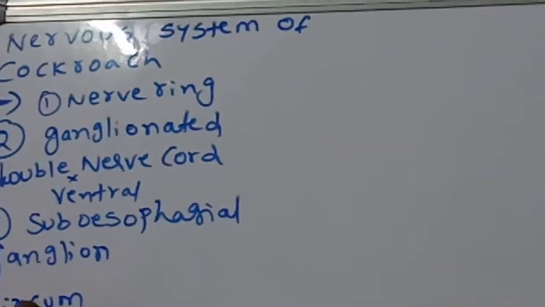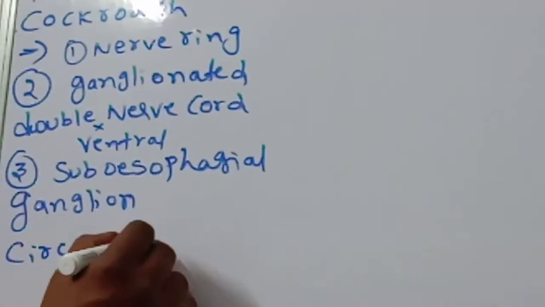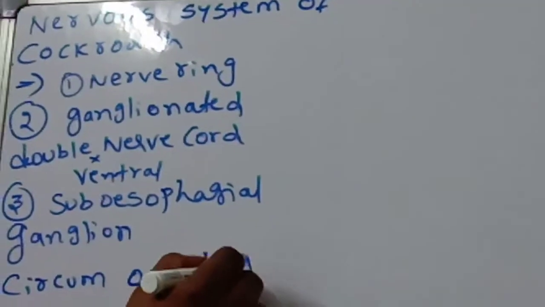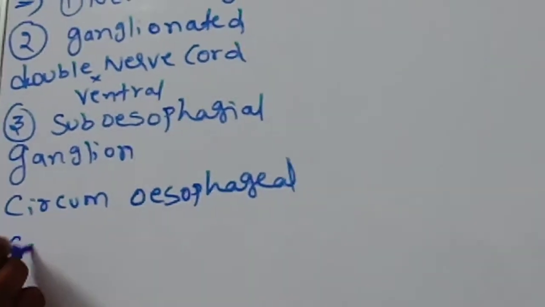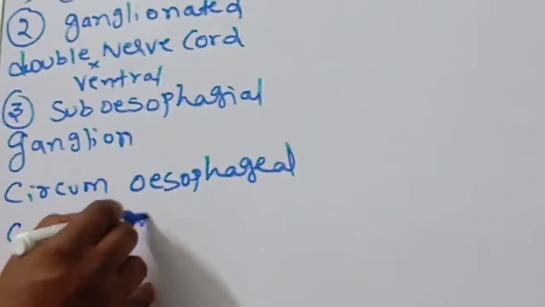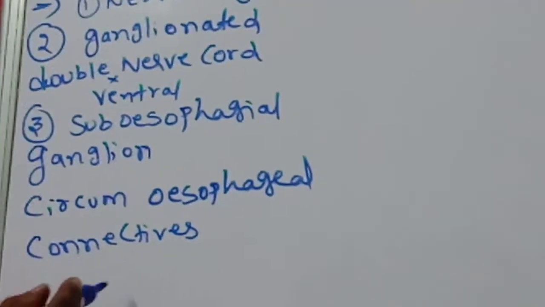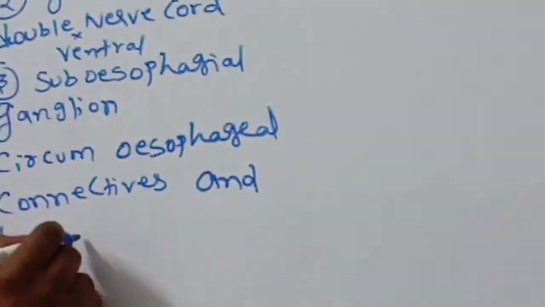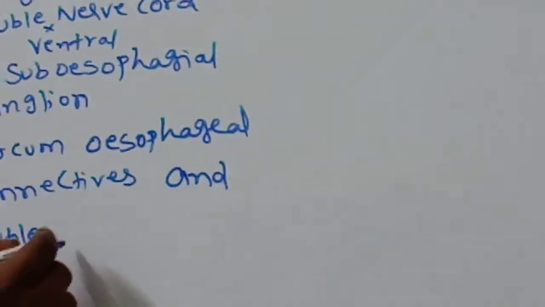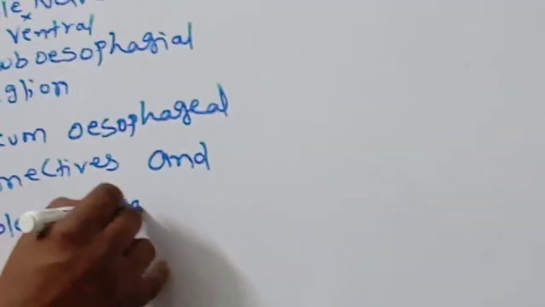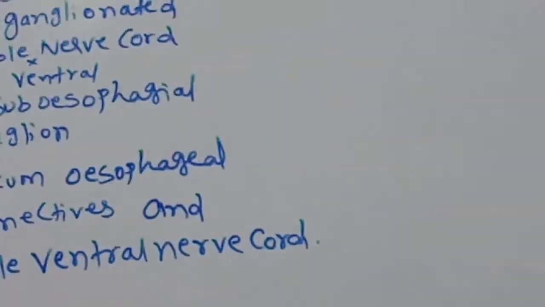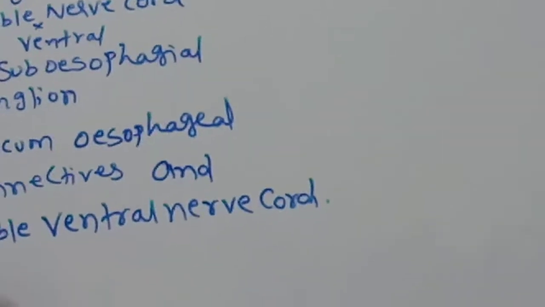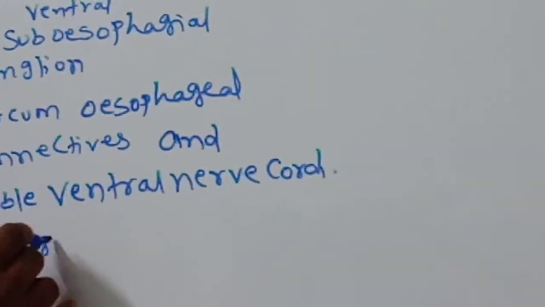Circumesophageal connectives, and the double ventral nerve cord. Double ventral nerve cord. The nerve ring is the nerve